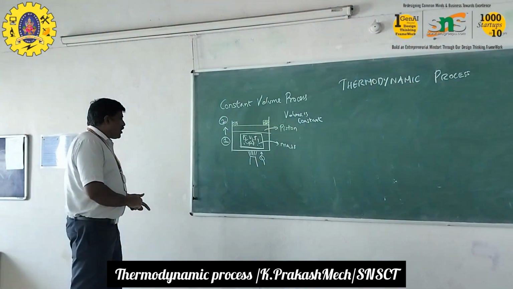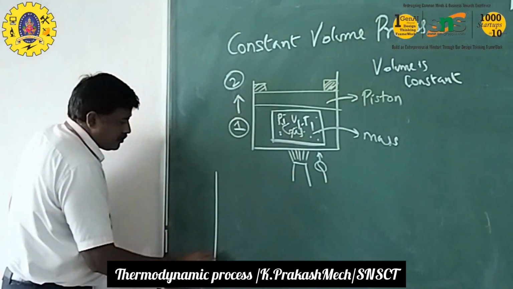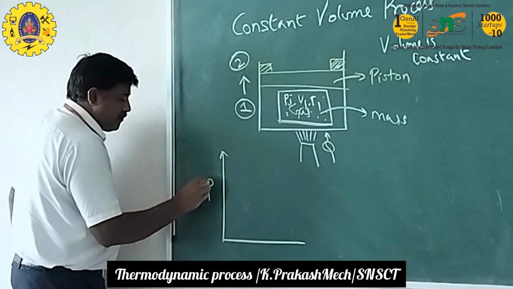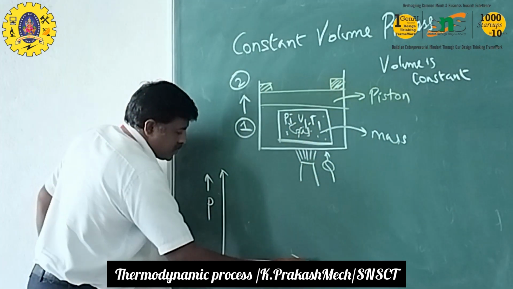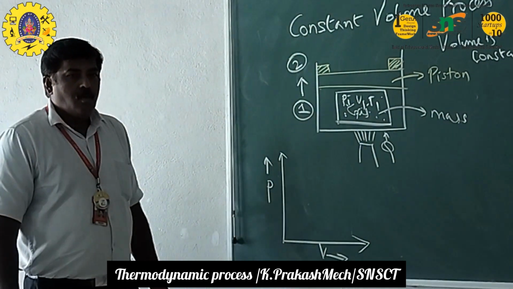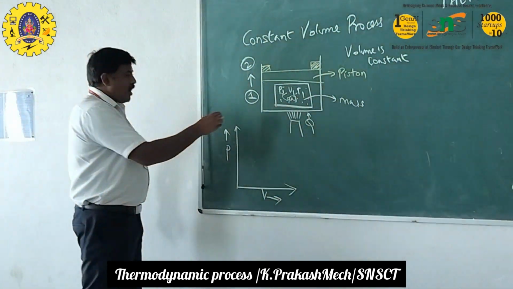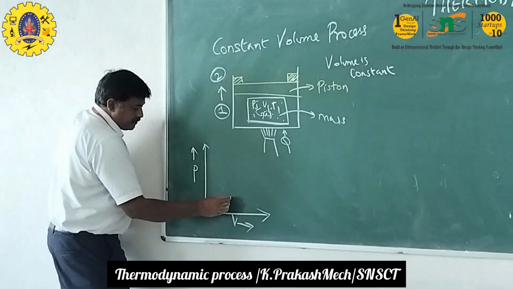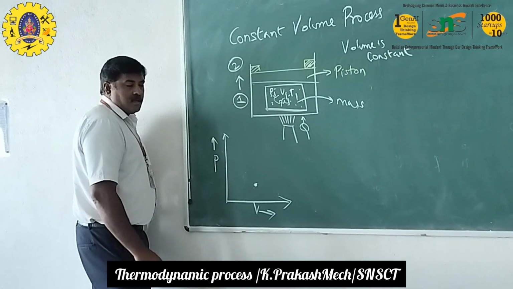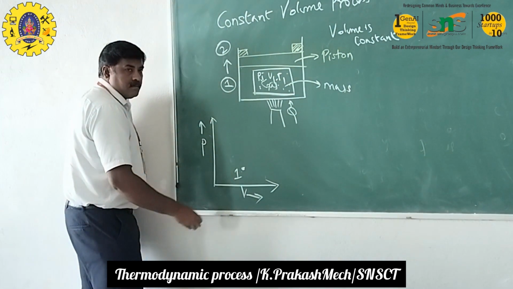If we go for the PV diagram, we take P on the y-axis and volume on the x-axis. P is the pressure, V is the volume. Here I am fixing the first point, that is state 1.